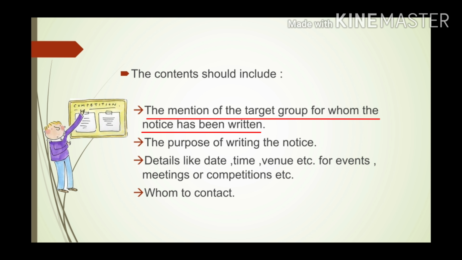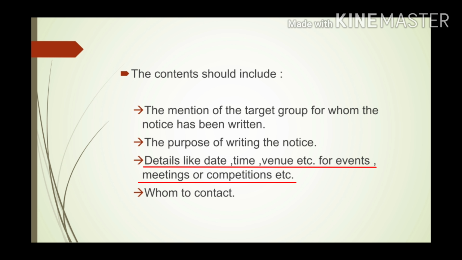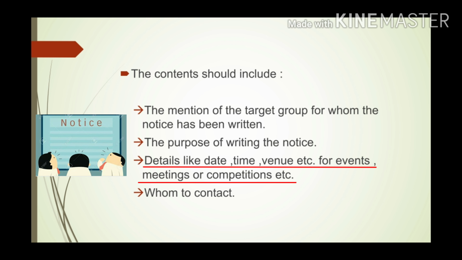First, always mention for whom you are writing this notice. Okay? Then, you have to tell the purpose of writing the notice. Like, what is the motive? Why are you writing this notice? Okay? Then, always mention details like date, time, venue, etc. for any kind of events, meetings, or competitions.